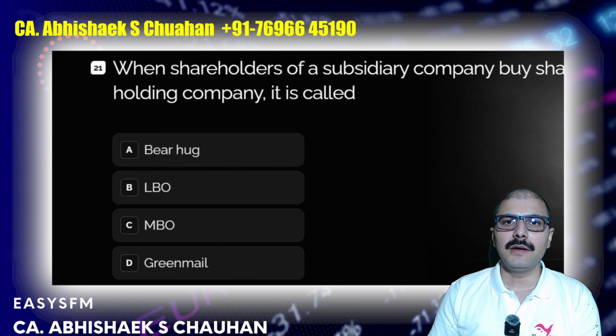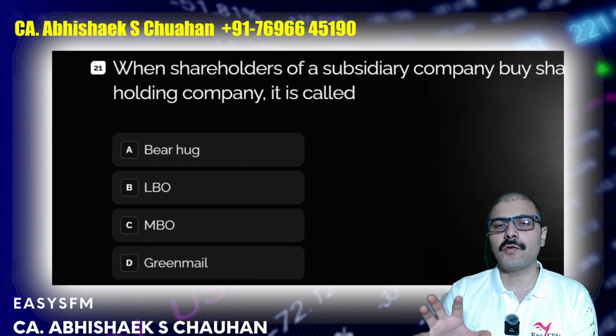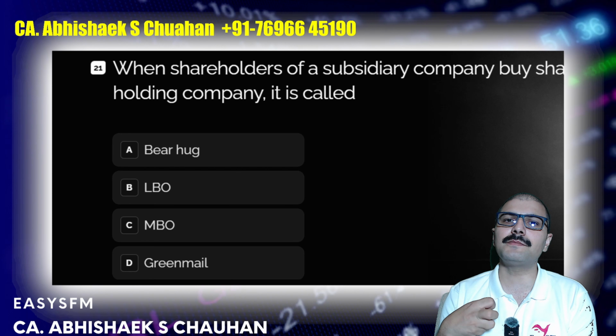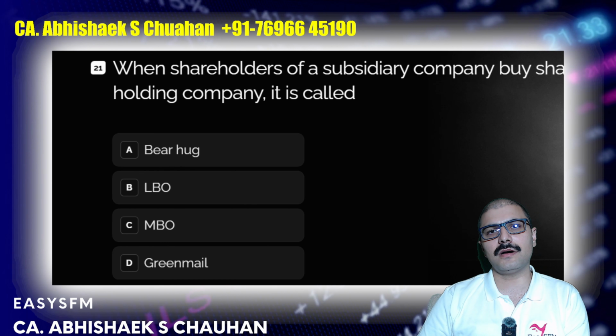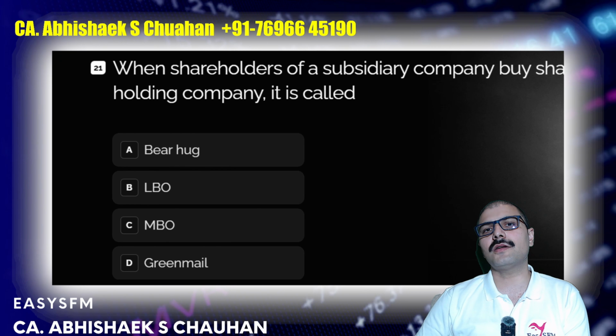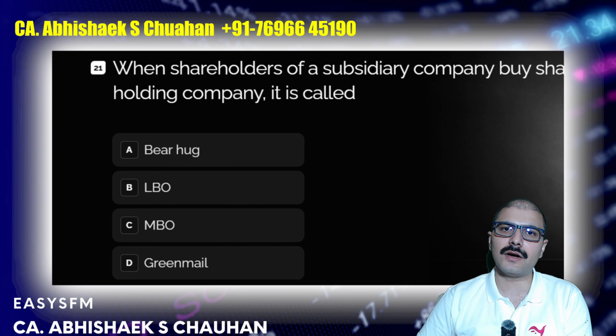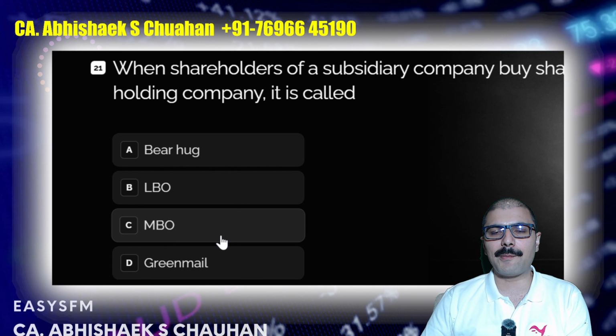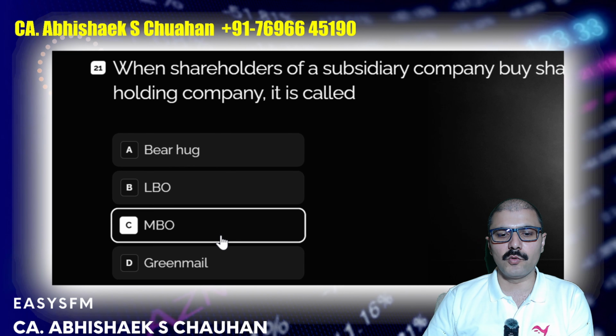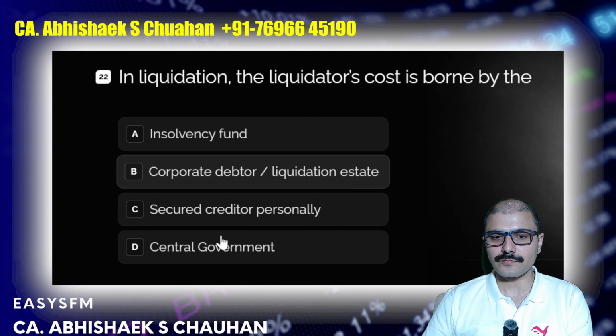Let me tell you very clearly. Management buyout is basically when the company is not in good shape and the management of the company tries to buy the shares from the outside shareholders to sustain or to gain more control over the organization, right? So this is called management buyout. But in this situation, the other three are not appropriate at all. So C is more suitable in this.